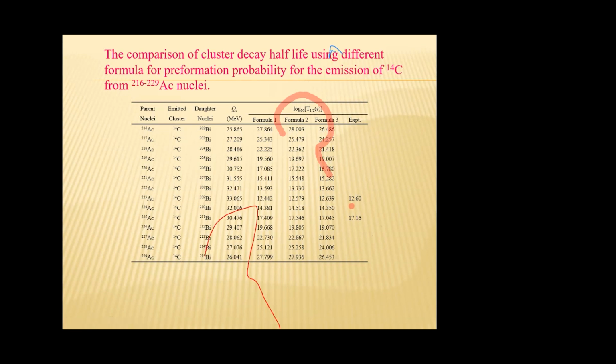We computed half-life for all cluster emitters and compared with experimental data, and we observe that the Q dependent preformation probability gives better values that are comparable to experimental data.